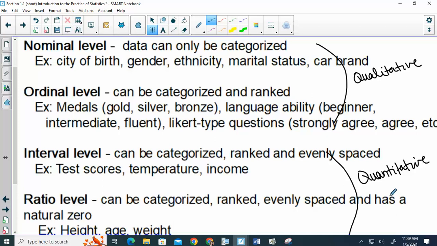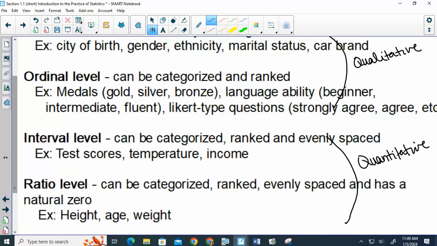Ratio goes one step further, so it can be categorized, ranked, evenly spaced. The key thing, it has a natural 0. So 0 is meaningful there. If I'm saying rank these from 1 to 10, is there a 0 in that case? No.